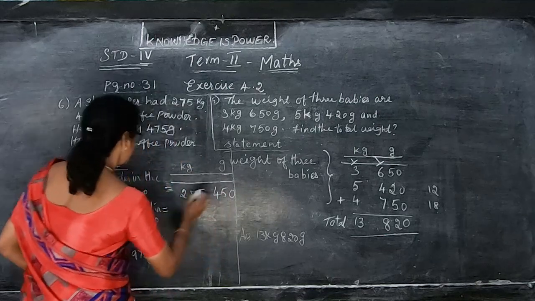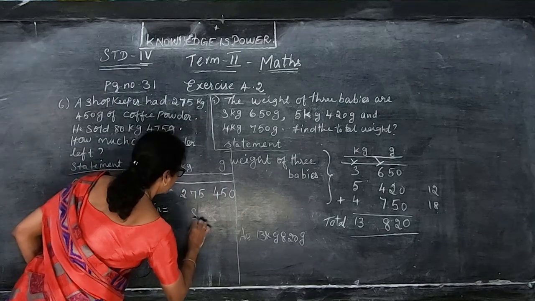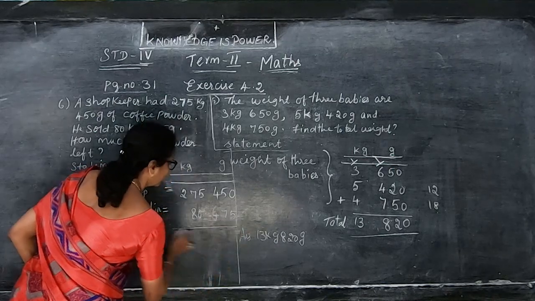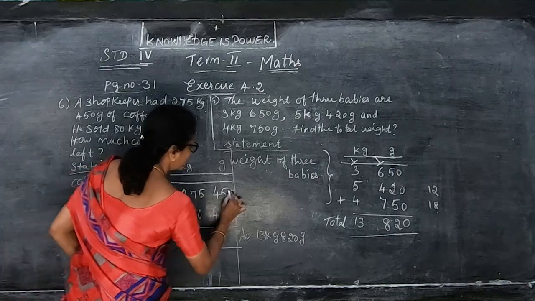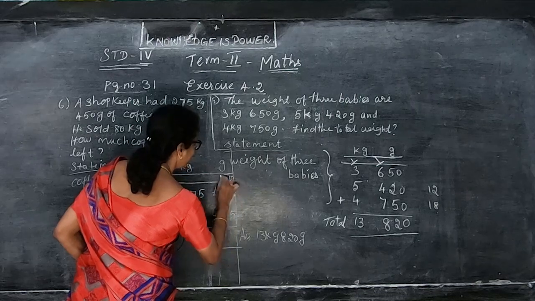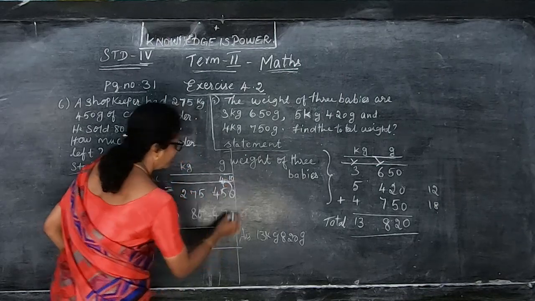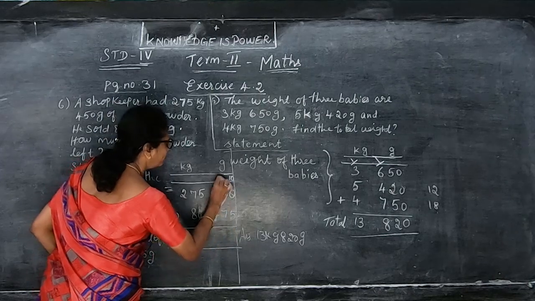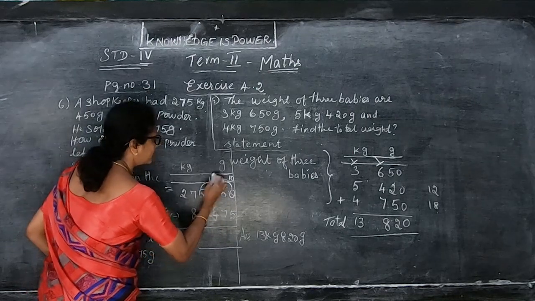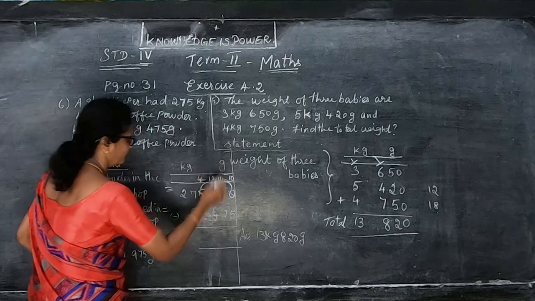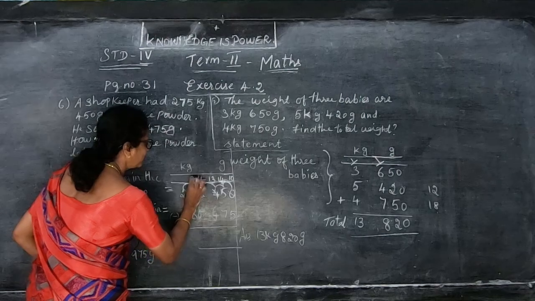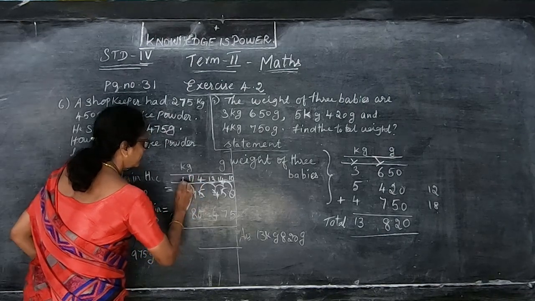Next is 80 kilogram and 475. So you have to minus only, not a plus. So 5 can't be taken from 0. So if you borrow, this will become 10 and this will become 4. Then 7 can't be taken from 4, if you borrow this becomes 14 and this will become 3. So 4 can't be taken from 3, again you have to borrow, that gives you 13 and this will become 4. And here 8 can't be taken from 7, so from here only you have to borrow. When you borrow, you put the sign properly so that it will be easy.